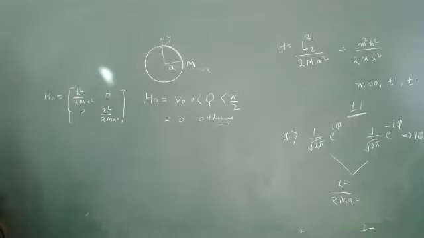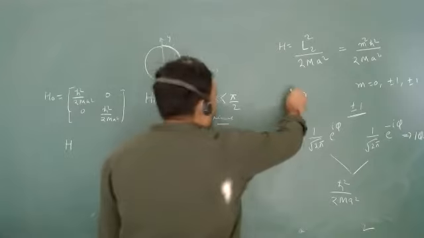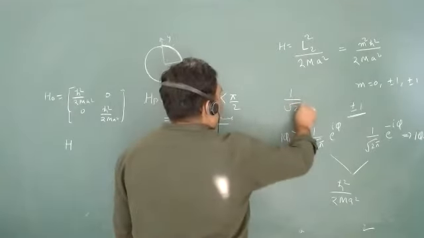Now let us go for my first. Sir, in the question it is said that we have to find the energy correction for first order. So why are we taking the ground state wave function? Where are we taking the ground state wave function, madam? This is not the ground state wave function. The ground state wave function is 1 upon root 2 pi.